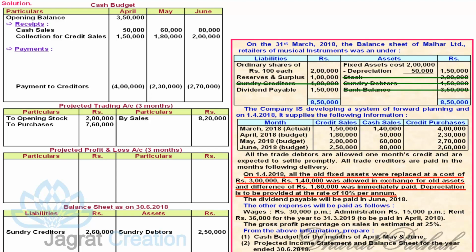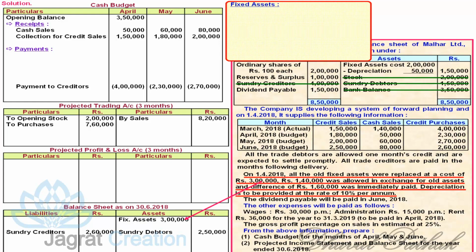The exchange value of all old fixed assets is 1,40,000, and here its book value is 1,50,000. So let me prepare a working note. This fixed assets, I write 3 lakhs in the balance sheet. For that, paid in exchange book value of asset 1,50,000. Its exchange value is 1,40,000.